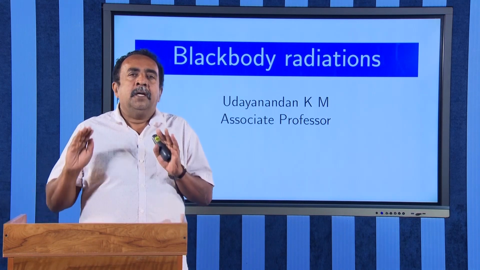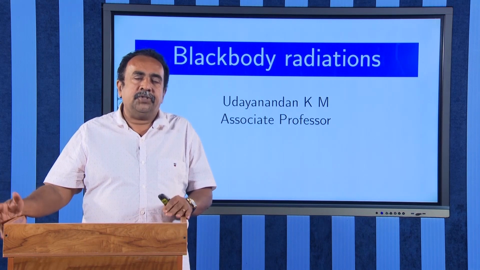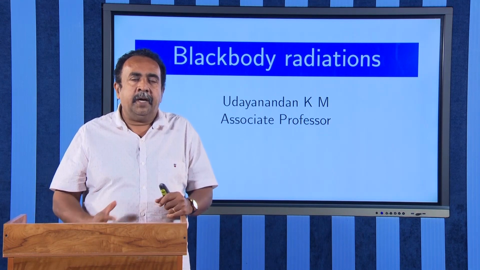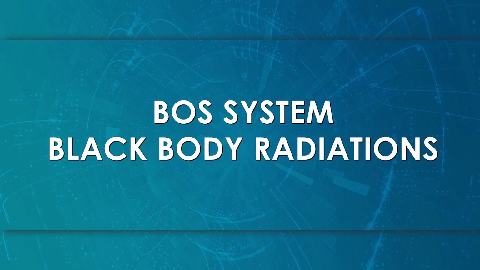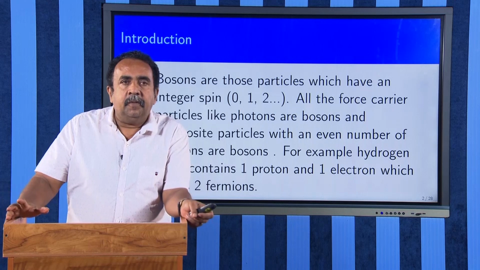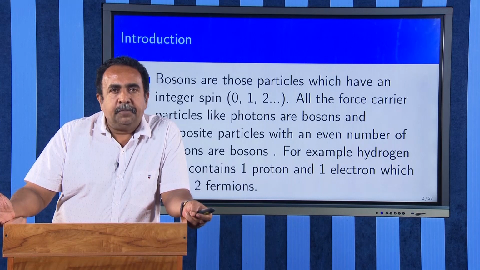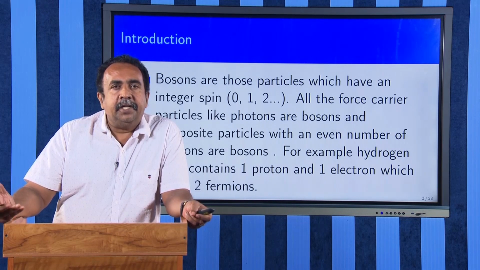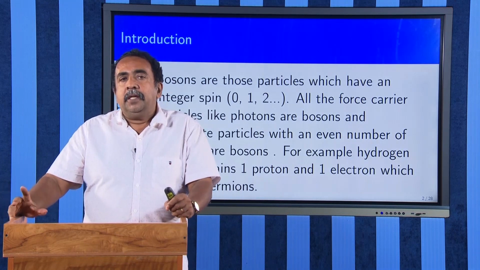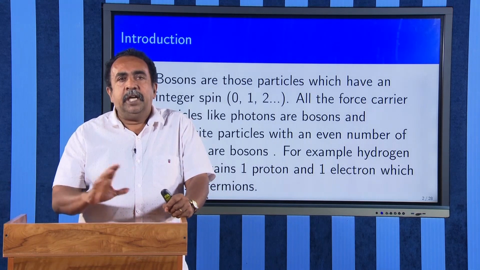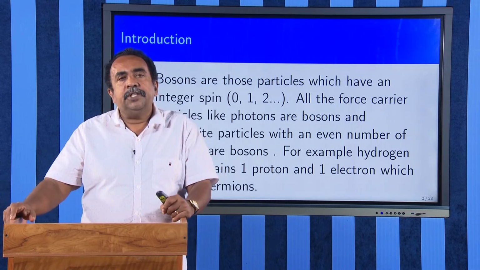The best example for a quantum system is black body radiation, that is the radiation emitted by a hot body. In this section we will be studying black body radiation, and it was Max Planck who obtained the expression for the energy density distribution of black body radiation, which is given by U of nu d nu equal to 8 pi h nu cubed by c cubed, 1 divided by e raised to h nu by kT minus 1, d nu, which we will be deriving later.